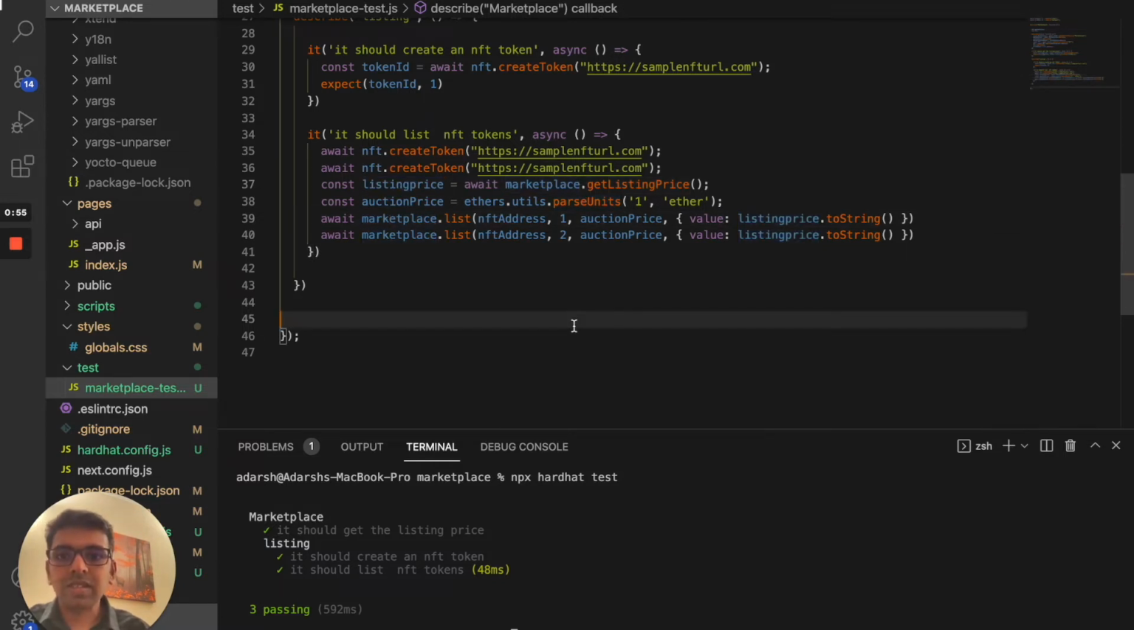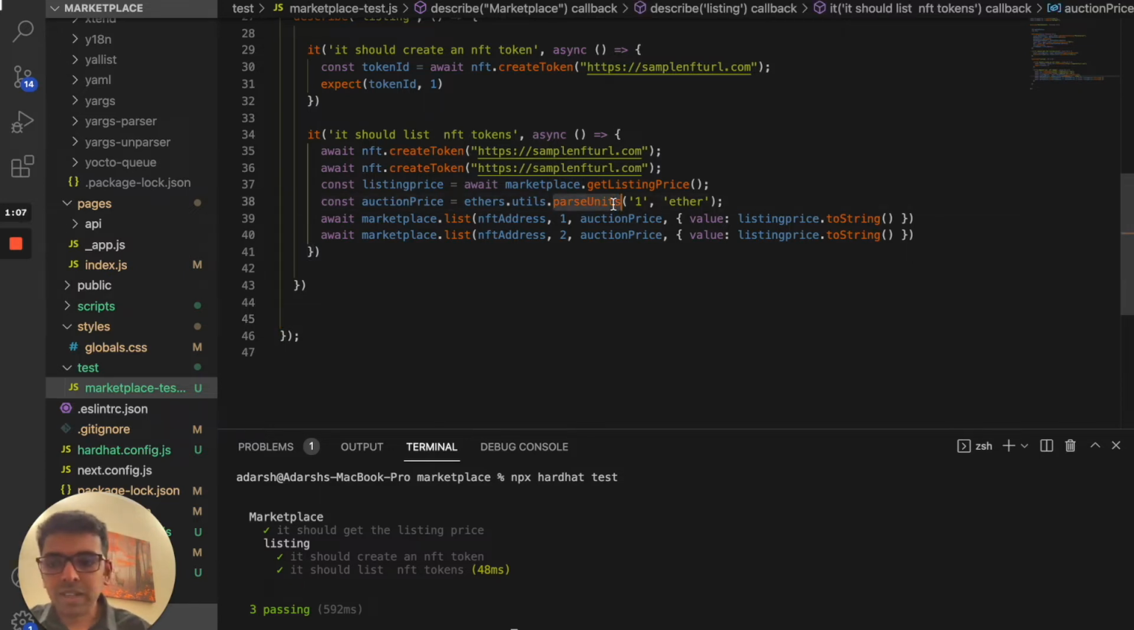Then the next thing is we want to list an auction price. For every item we list in the marketplace, you need to have an auction price for it. So we're going to set it in ether. Ethers has a utility where you can pass the unit, whether gwei or ether. So I'm just going to set it to one ether.